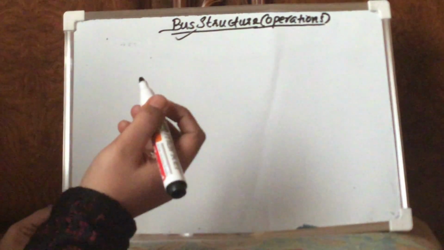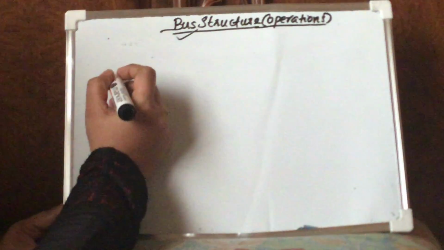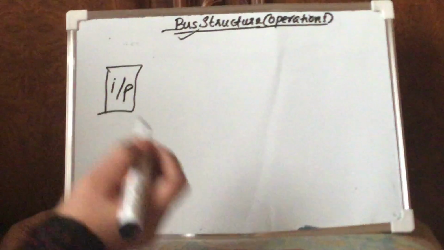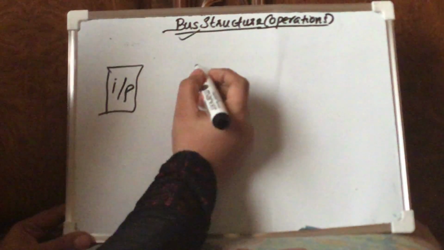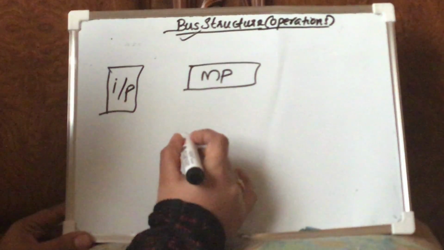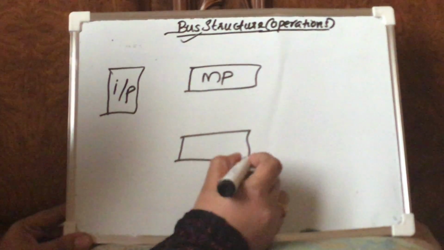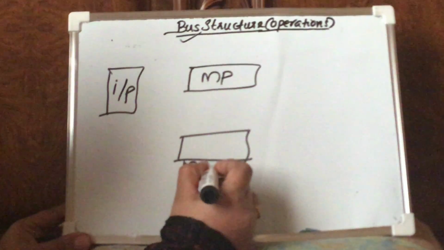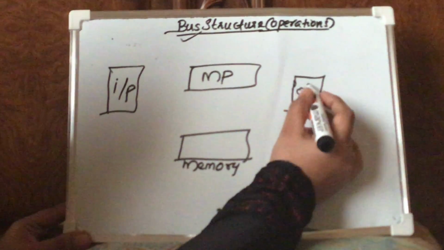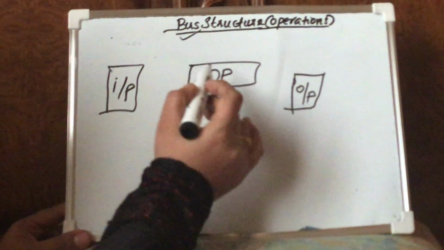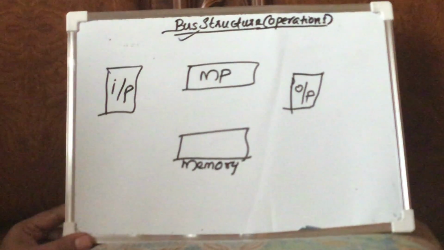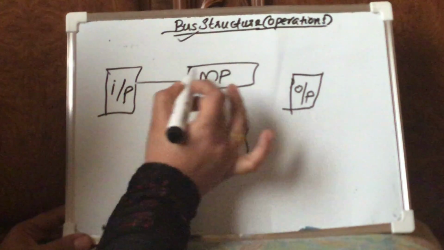I told you the basic block diagram of a computer system. We had an input device here, hope you remember that basic block diagram, and a processor here, that is the microprocessor, and here we have a memory, and on the other hand an output device here. The microprocessor has to communicate with the input device, memory and output device only with the help of various buses.